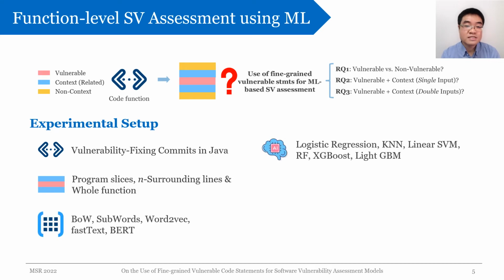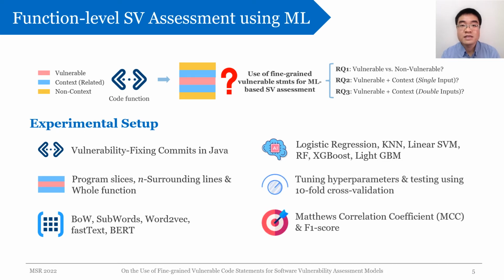We used 6 contemporary code feature extraction methods alongside 6 commonly used machine learning classifiers for predicting the CVSS metrics. We tuned and evaluated these models using tenfold cross-validation technique based on Matthews correlation coefficient, MCC, and F1 score, where MCC is the main metric as it considers all the cells in the confusion matrix.